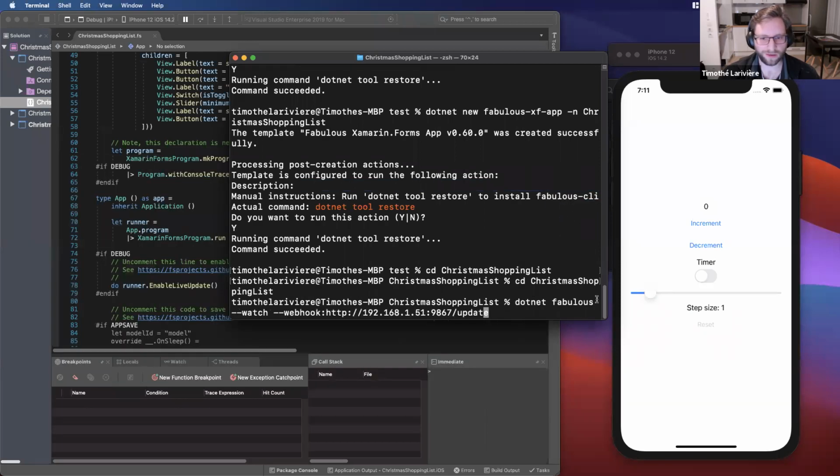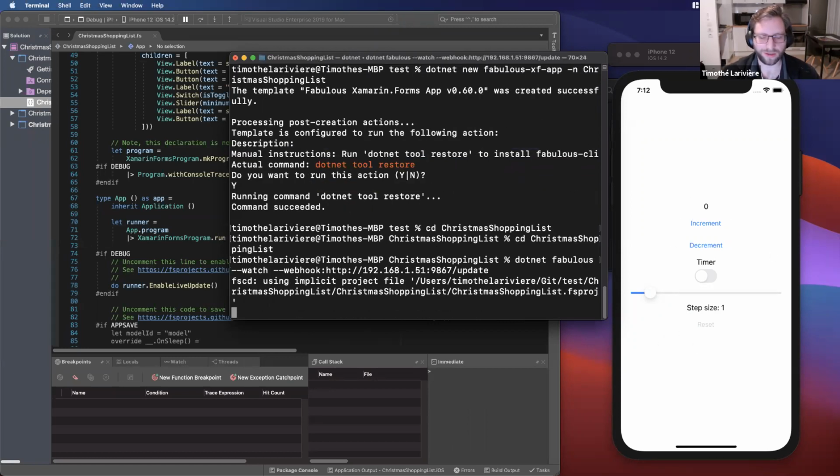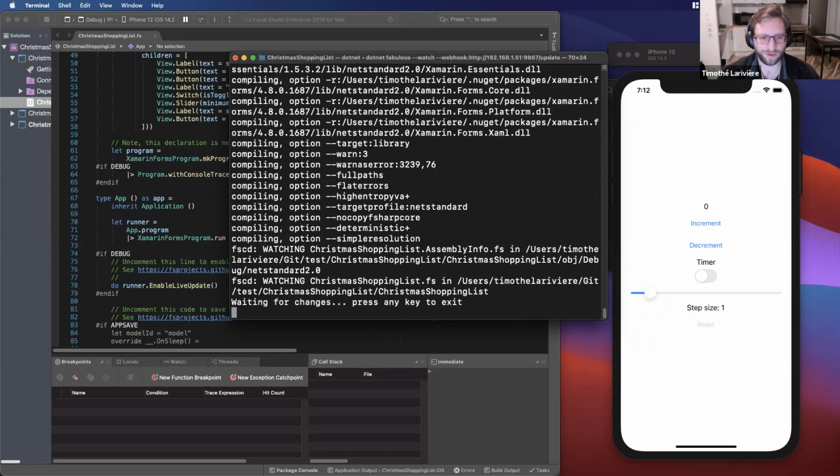So I can just copy the command and paste it here. It's dotnet fabulous --watch --webhook. Here the IP address is the IP address of my emulator. So I just enter it. It's okay. So now it's watching my file, ChristmasShoppingList.fs. It's waiting for changes.